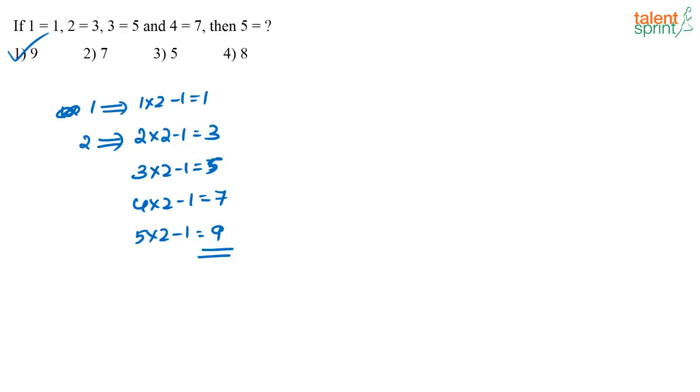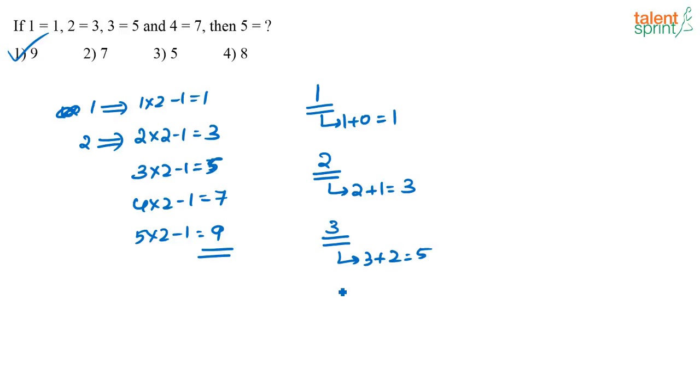Or you can also do it like this. If you are taking into consideration 1, 1 plus 0 is 1. Similarly, if you take 2, 2 plus the number before that, that is 2 plus 1 is 3. Or if I take 3, what is the number before 3? 2. So 3 plus 2 is 5. Two ways of doing it, whichever way you do, you get the same answer. Here you will have 4 plus the number before 4, which is 3, 7. Similarly 5 plus the number before 5, which is 4, 5 plus 4 is 9. So you can do it this way also. Correct answer is option 1.